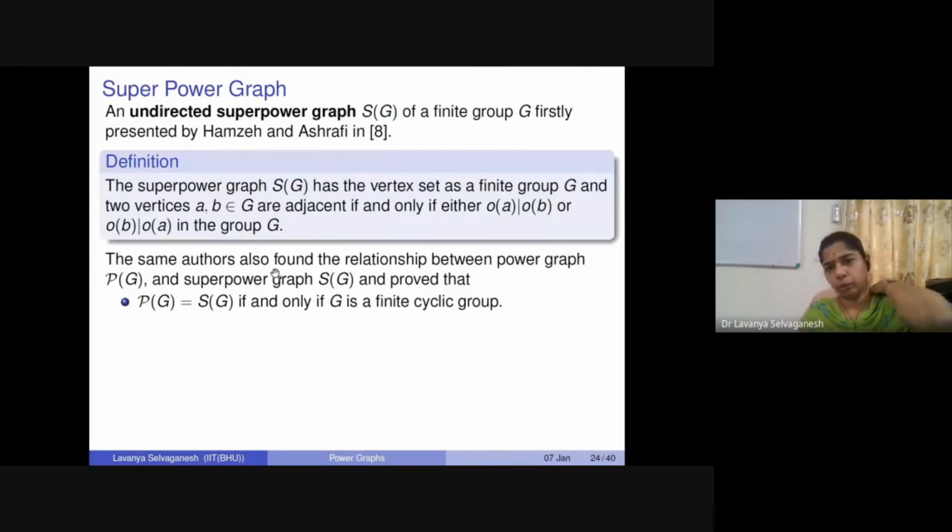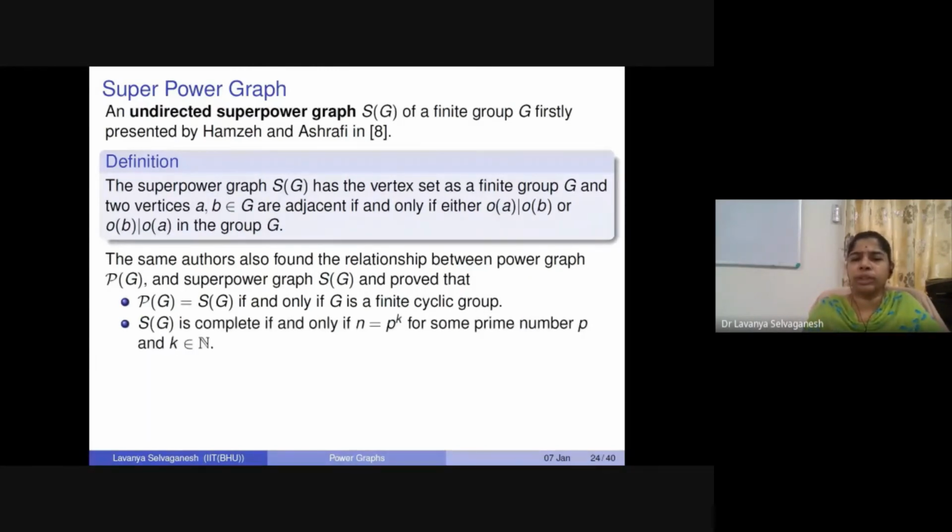Okay, this was proposed in 2013, I guess. So with this notation, we see that the power graph and superpower graph are identical for the finite cyclic group. Okay, because the superpower graph is also going to be a complete graph, and we have already seen the power graph is also complete for a finite cyclic group. So in that sense, P of G and S of G are going to be equal if and only if G is a finite cyclic group. Okay, so having a complete graph is not of any bigger help for us. So we'll not worry about the finite cyclic group.